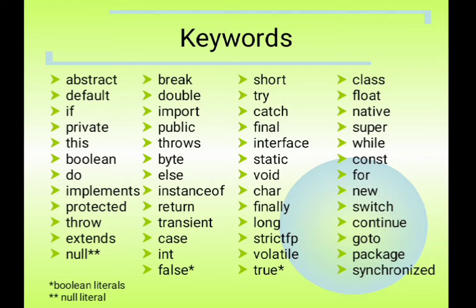There are various keywords which we have already seen in the object-oriented and procedure-oriented concepts, that is, in C and C++. There are some extra keywords introduced in Java, like synchronized and package. Then there are also new keywords like instanceof and transient. Various keywords are introduced in Java; the remaining are the same as in C and C++.